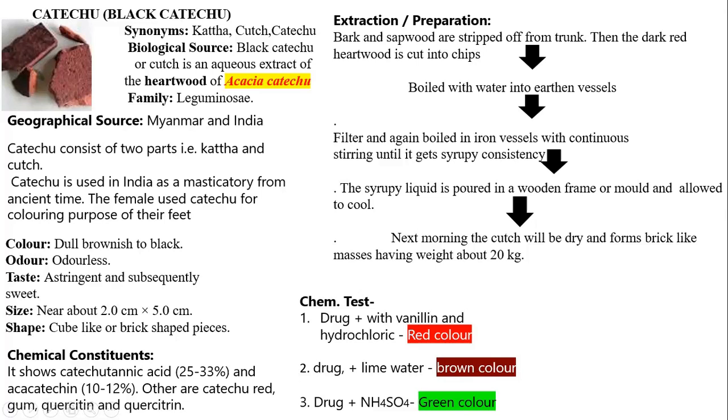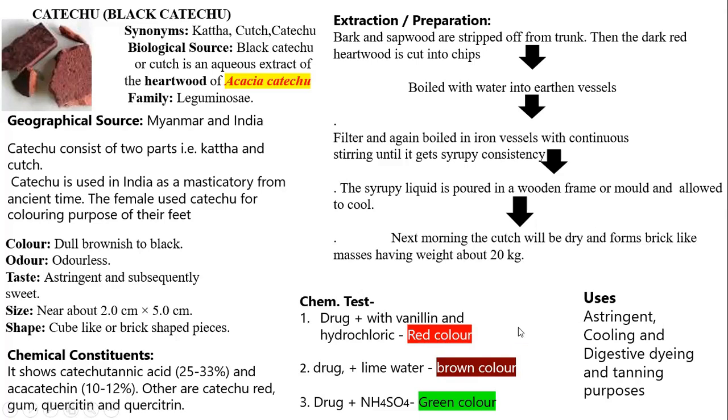Uses: the drug is used as an astringent, a cooling agent, and also digestive. Then tanning purpose. So these are the uses of this particular drug. Okay, now the second drug is pale catechu.